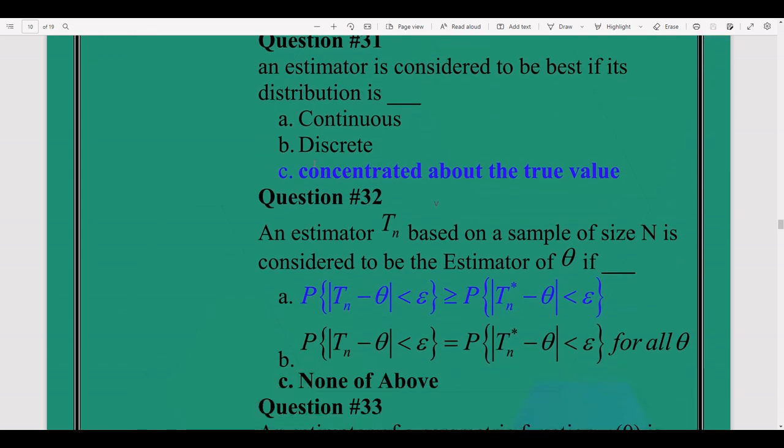Question number 31. An estimator is considered to be best if its distribution is continuous, discrete, concentrated about the true value. The right answer is concentrated about the true value.